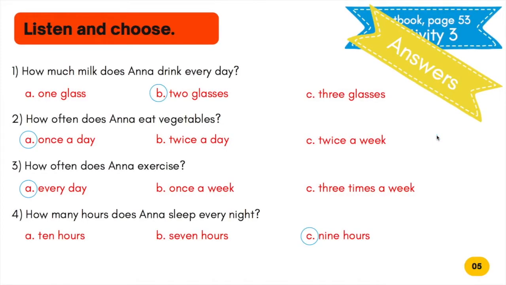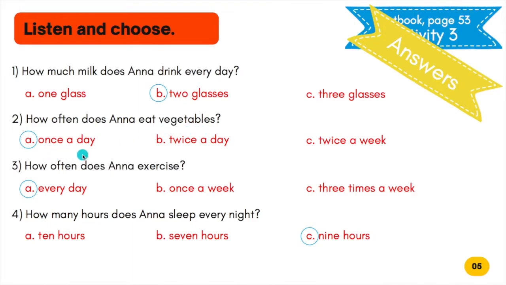This is the answer for the activity that you did just now. Let's look at it one by one. Let's compare your answer with mine. The first one, how much milk does Anna drink every day? The answer for this is B, 2 glasses. Number 2, how often does Anna eat vegetables?